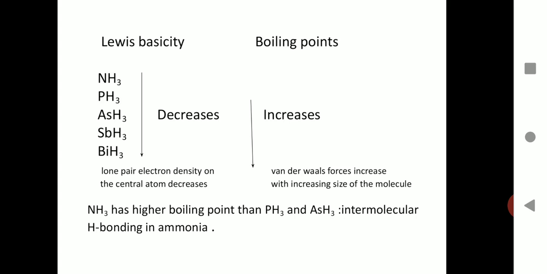So the molecules in ammonia are held by intermolecular hydrogen bonding, which is stronger in nature as compared to van der Waals forces. Hence the boiling point of ammonia is greater than phosphine as well as arsine.